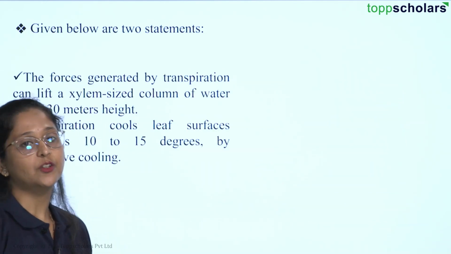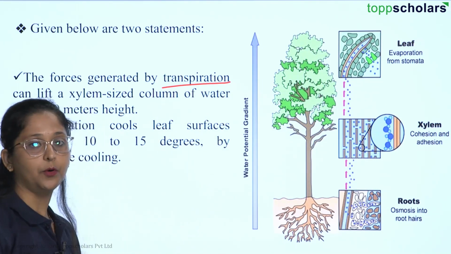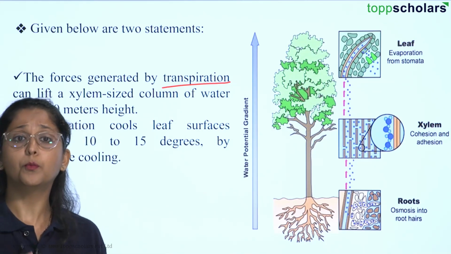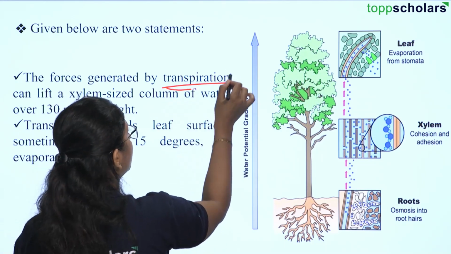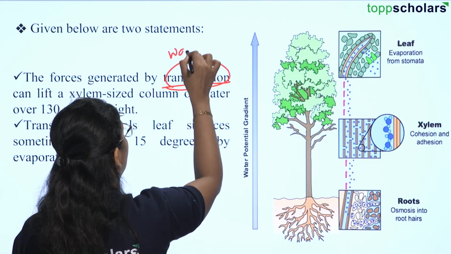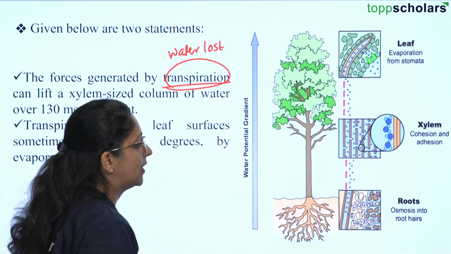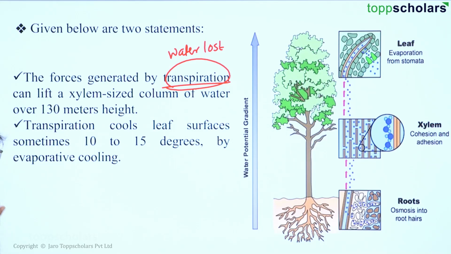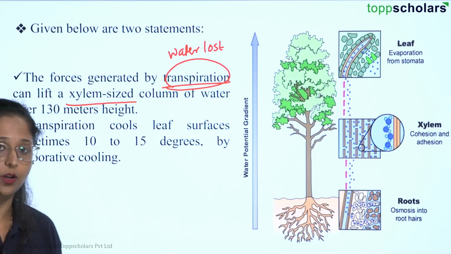So the forces which are generated by transpiration, right? In the transpiration process, what is happening? As the temperature is increasing, or for the process of photosynthesis, the stomata are going to open, because of which water will be lost by the plant in the process of transpiration, right? Now, when the water is lost by the plant, the forces are going to be generated, pulling the water up the xylem column, right?